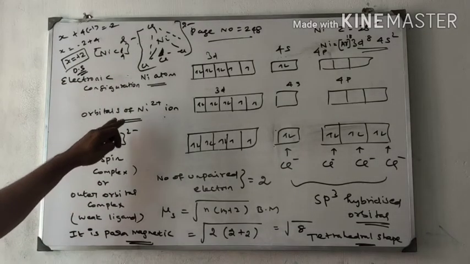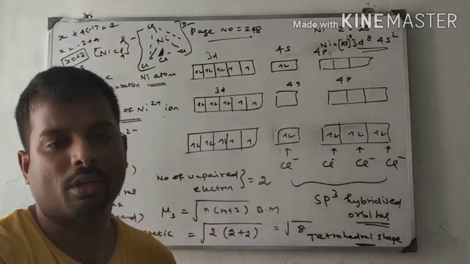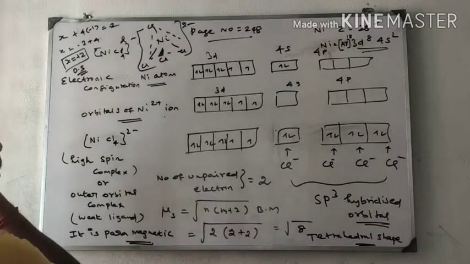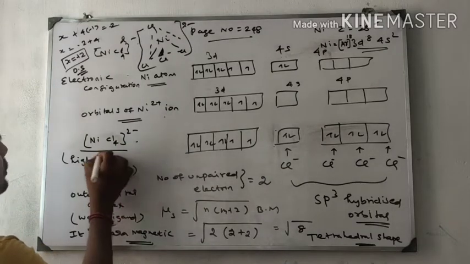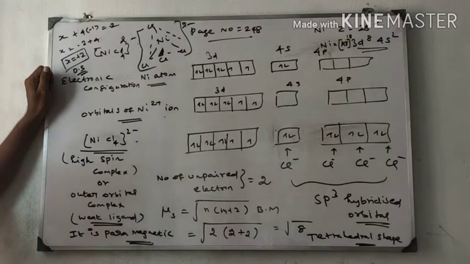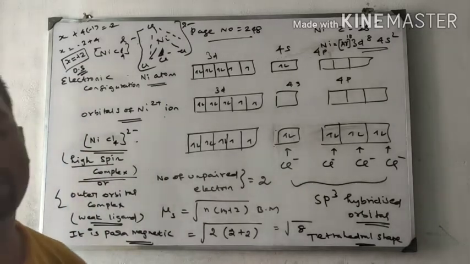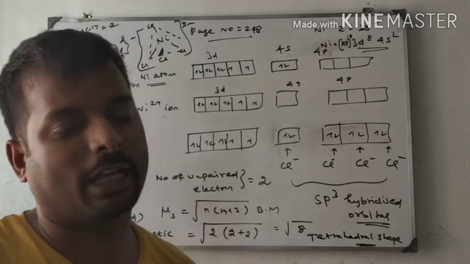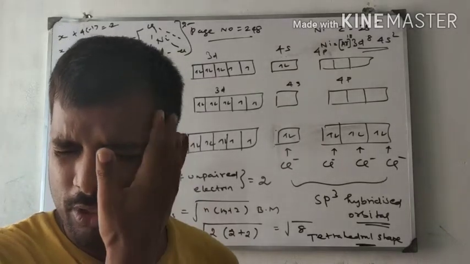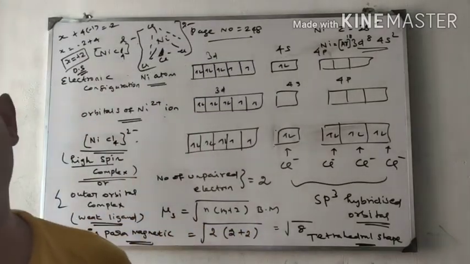Understood? So the electronic configuration of nickel 2 plus ion is 3d8 4s0 4p0, empty orbitals. Next, nickel tetrachloride. This is the structure we want. In this, the chlorine is a weak field ligand. Weak field ligand only forms the bond with the outer orbit of the metal. So it is called high spin complex. Other name of this outer orbital complex is high spin complex, and the other name of the inner orbital complex is low spin complex. That is also a very important point.